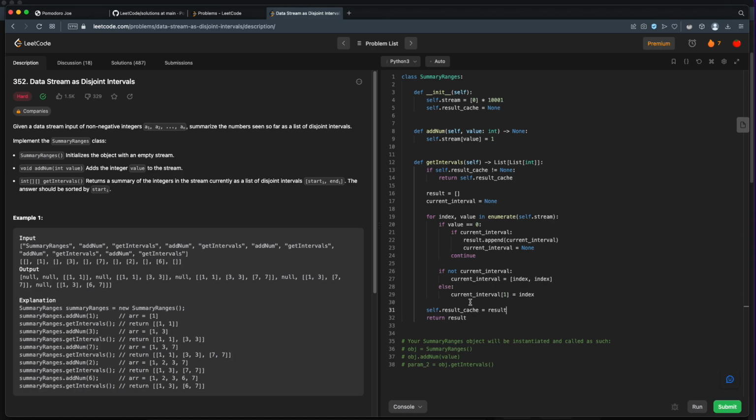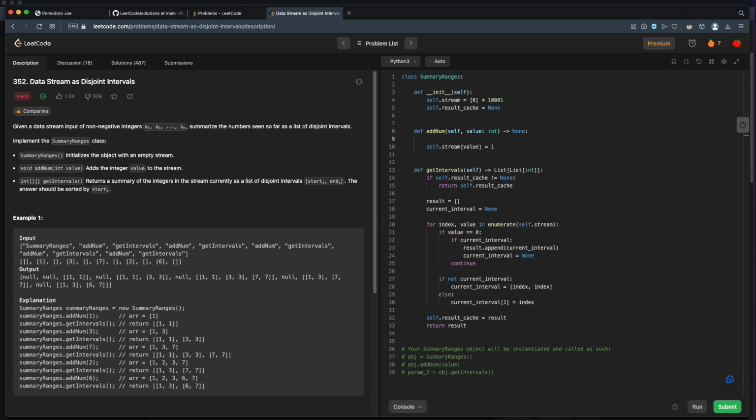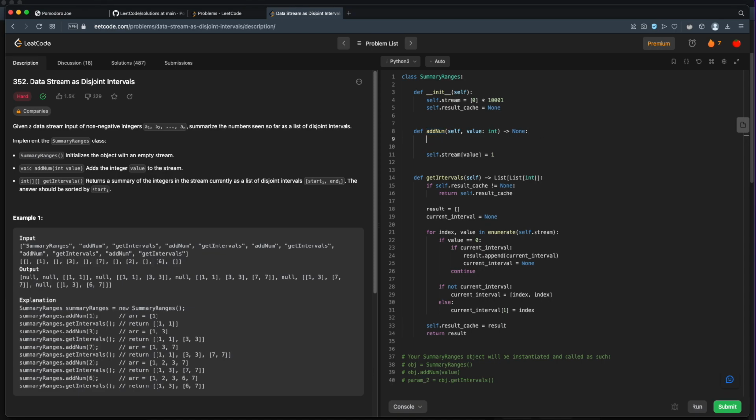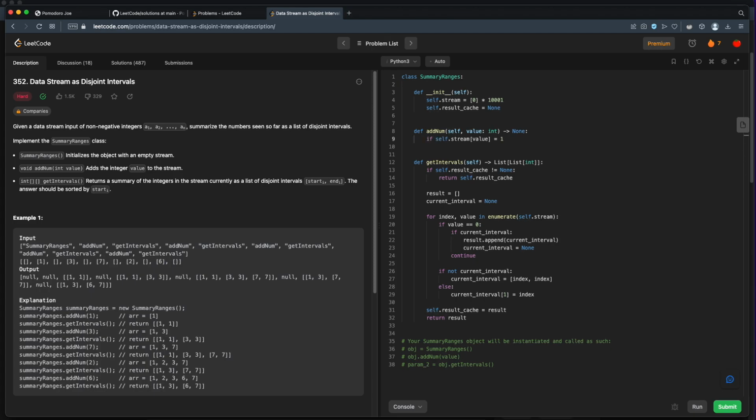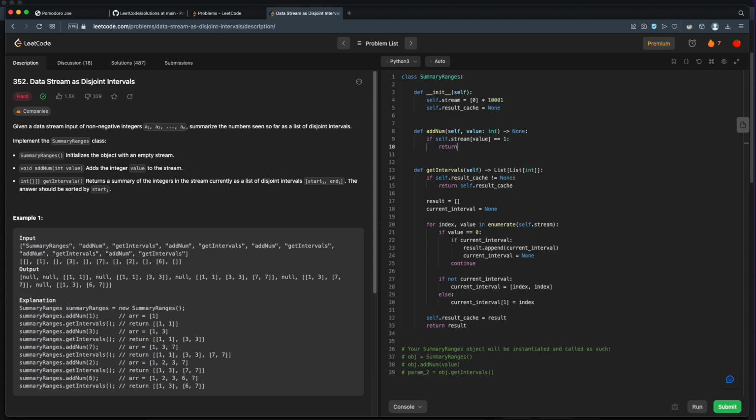Okay, now there's one piece that we're missing here. We need to invalidate our cache. Anytime we add a new number, we might need to invalidate the cache. So the first thing we do is we just check, is this a new number? If it's not a new number, then our cache is completely safe. Nothing changes. So we'll basically have to say, if self.stream value is equal to 1 already, then we just return.